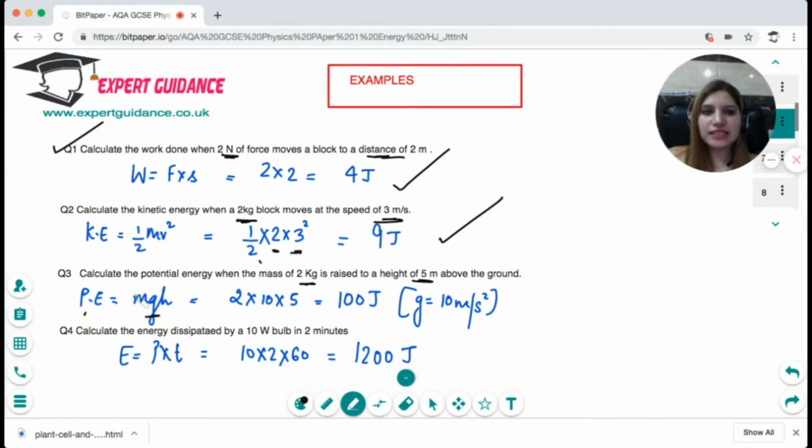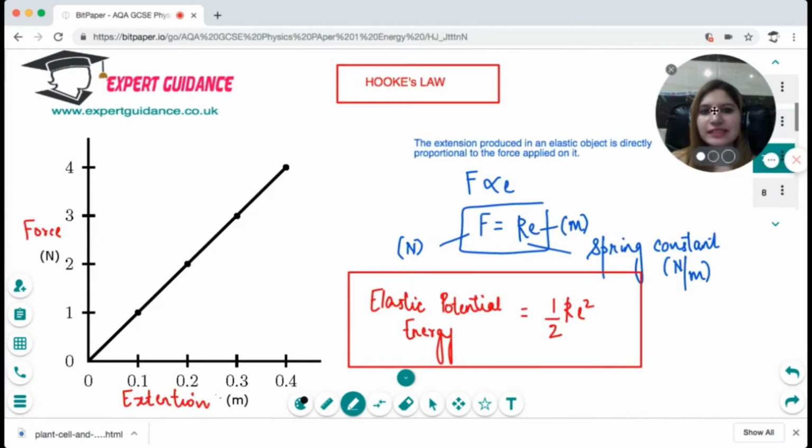So potential energy is mgh, so it's 2 times 10 times 5, which is 100 joules. Next is calculate the energy dissipated by a 10-watt bulb in 2 minutes. So energy is power times time. Power is 10 watts, time is 2 minutes, 2 times 60 is 120 seconds, so that is 1200 joules. Okay, so I hope how to use these formulas is clear to you.